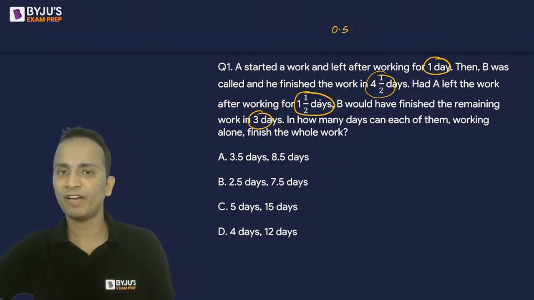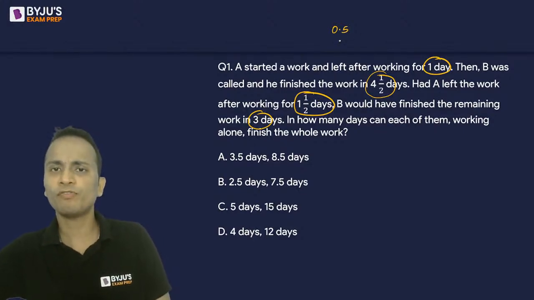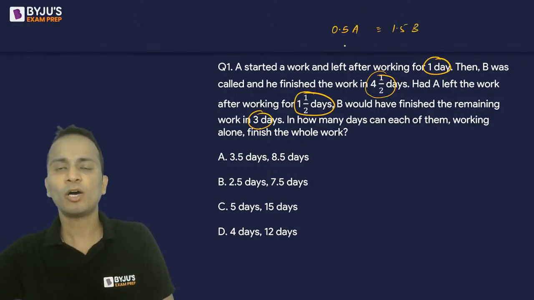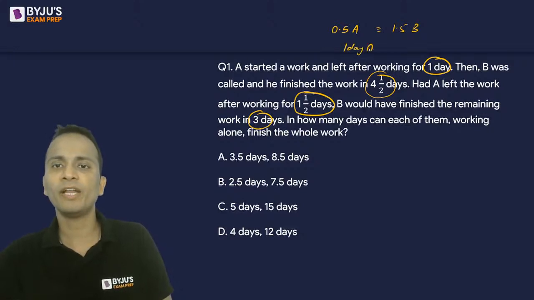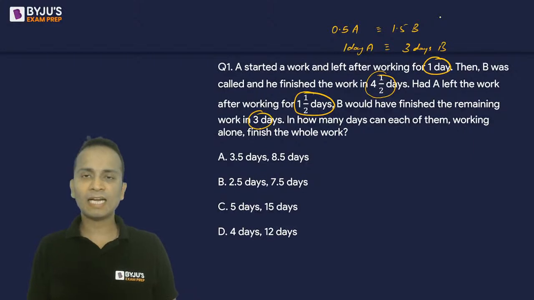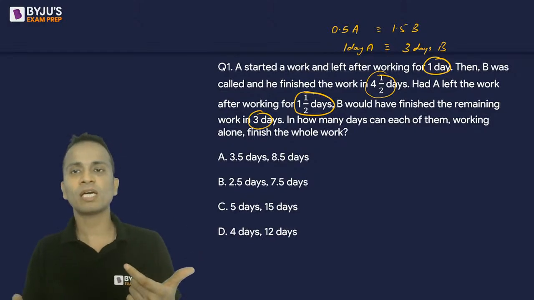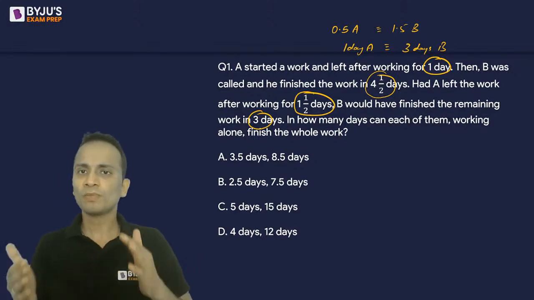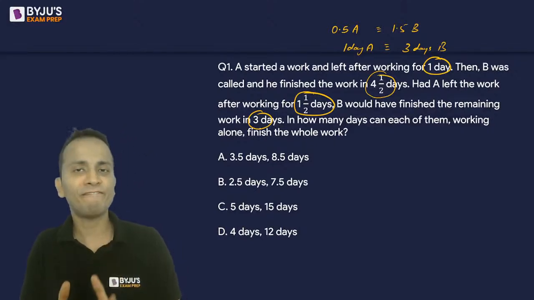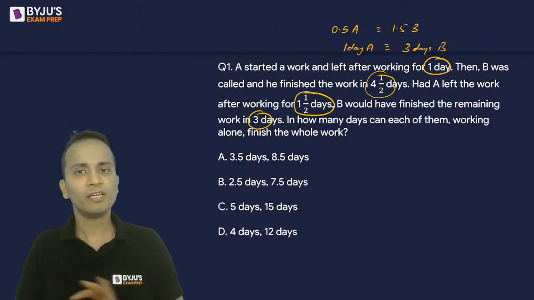So the number of days of A increased by half a day, and the number of days of B got reduced by 1.5 days. So 0.5 days work of A is equivalent to 1.5 days work of B. Or 1 day work of A is the same as 3 days work of B. So A is thrice as efficient as B. जितना काम A 1 day में कर लेता है उतना काम B 3 days में करता है. This is what we have been able to determine. Okay, relation पता लग गया.